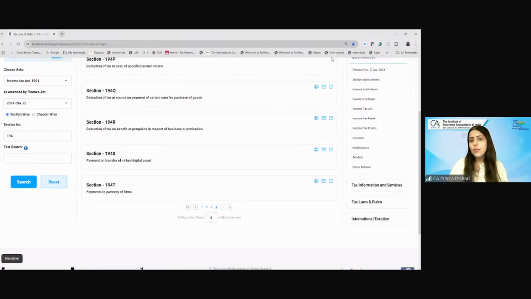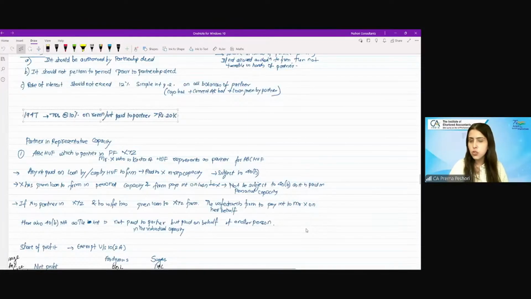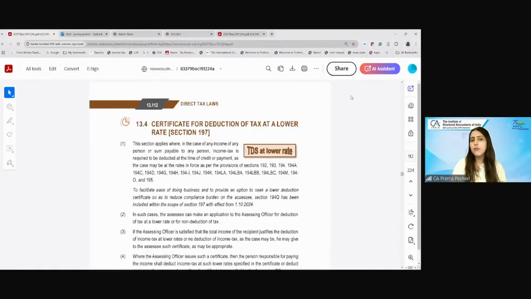Now, the rest of the sections, we'll quickly finish from the module itself, which are very procedural in nature. One is the certificate for deduction of tax at lower rate. Now what happens is, for all these sections given here, 192, 193 and so on, the tax rate is specified, whether it's 10%, 5%, 2%, whatever. Quite possible that my income may not actually be crossing 250,000, 300,000, whatever the slab rates are.